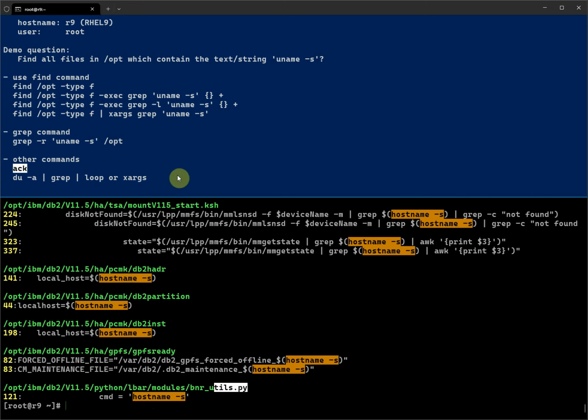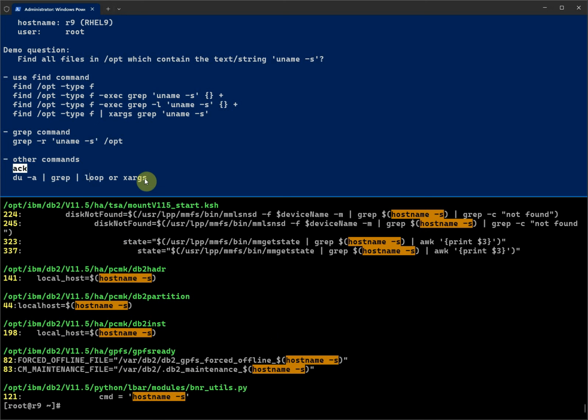Whatever string we use, ack and other similar commands that people developed recently, compared to 20 or 30 years ago, are there because people are interested in writing new tools to facilitate the need. Okay, so this is the demo of the three commands.